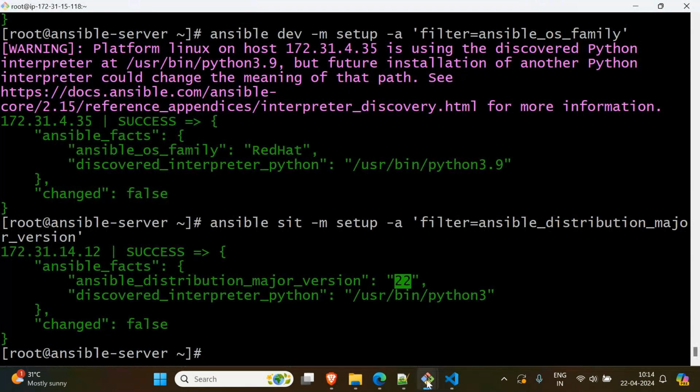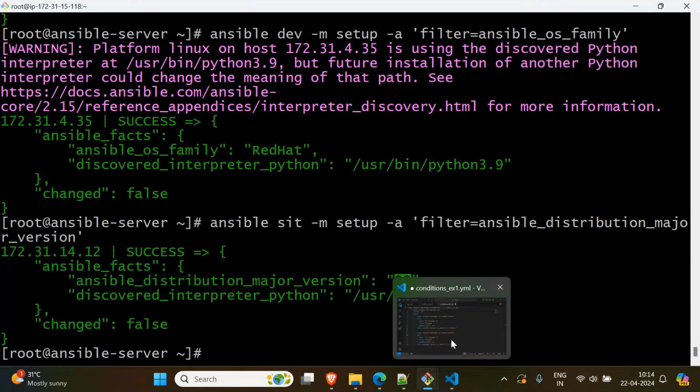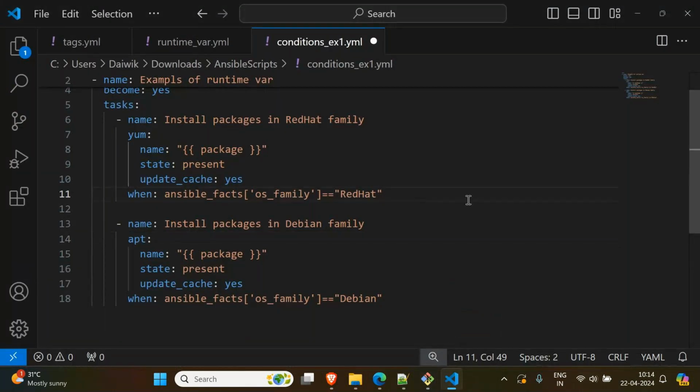For example, you can write your code like this. This is my Ubuntu, right? And you can say an and condition, something like and. See, this statement I can write in another way also. Copy.